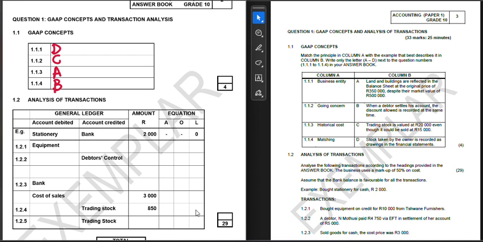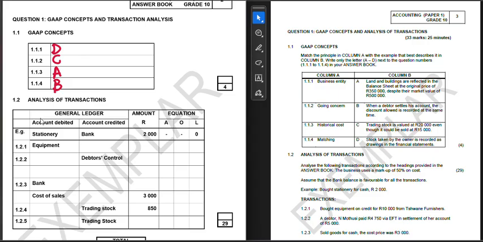We have got 1.2. 1.2 is analysis of transactions. So we need to analyze transactions. How do you analyze transactions? You analyze transactions by following the accounting cycle. The first one is transaction takes place, which is what we have this side. And then we issue a source document, which is the first step. Apparently here the source document is not there. After we issue a source document, we record in the books of first entry. Usually your analysis transactions, the one that you'll be having in your books, will have source document, will have books of first entry. After we have the books of first entry, we record in the ledgers.